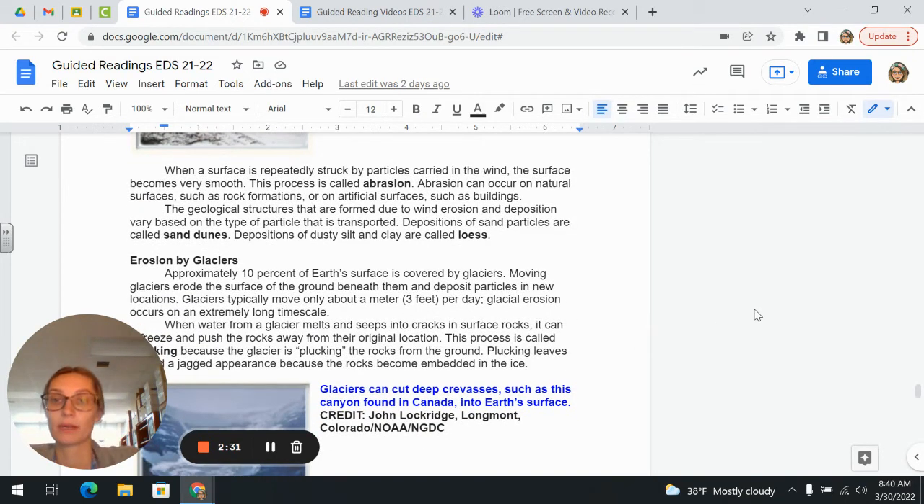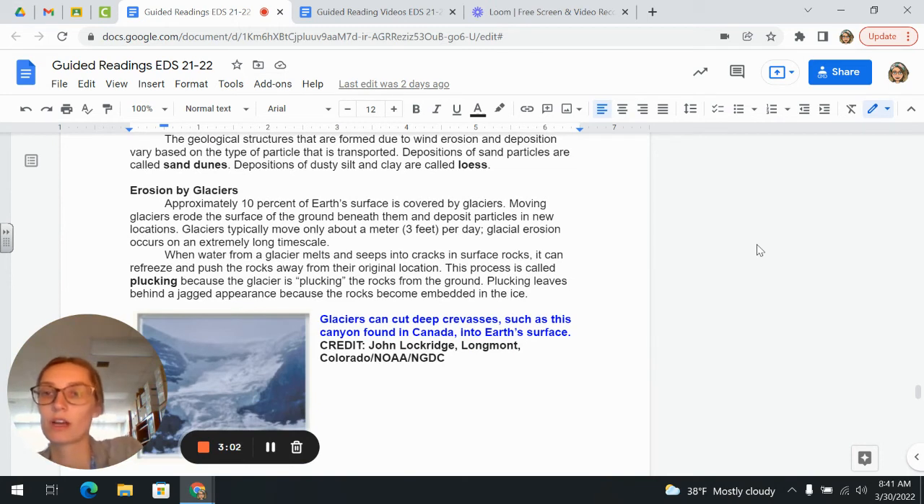When a surface is repeatedly struck by particles carried in the wind, the surface becomes very smooth. This process is called abrasion. Abrasion can occur on natural surfaces such as rock formations or on artificial surfaces such as buildings. The geological structures that are formed due to wind erosion and deposition vary based on the type of particle that is transported. Depositions of sand particles are called sand dunes. Depositions of dusty silt and clay are called loess.